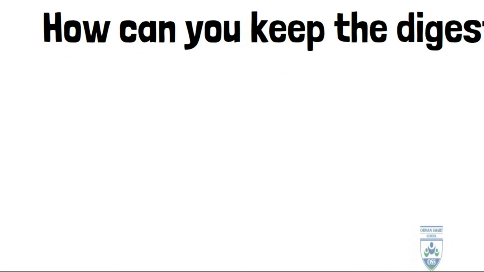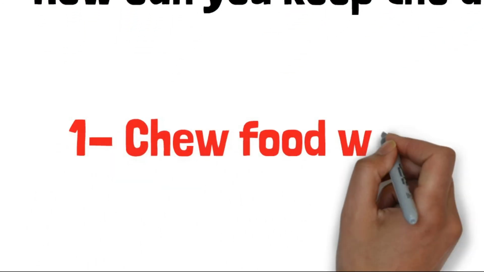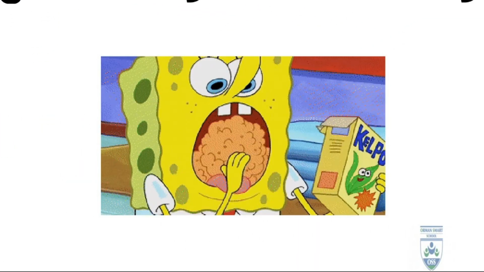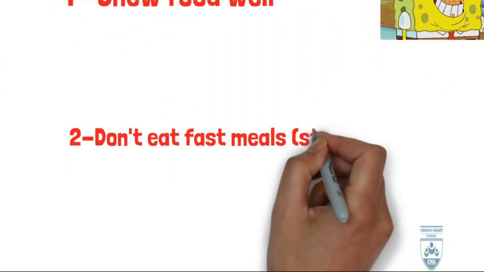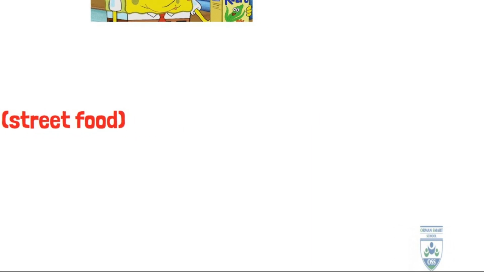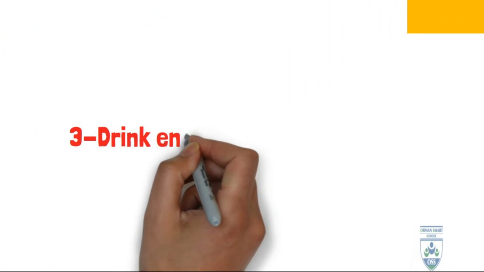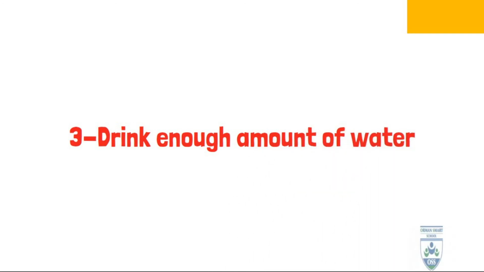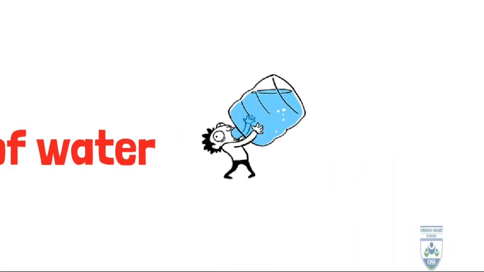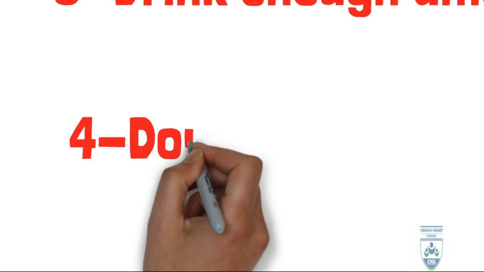How can we keep our digestive system healthy? Number 1, we have to chew food well. Number 2, don't eat fast meals or street food like McDonald's and so on. Number 3, drink enough water. Drink water as much as you can. Number 4, do sports.